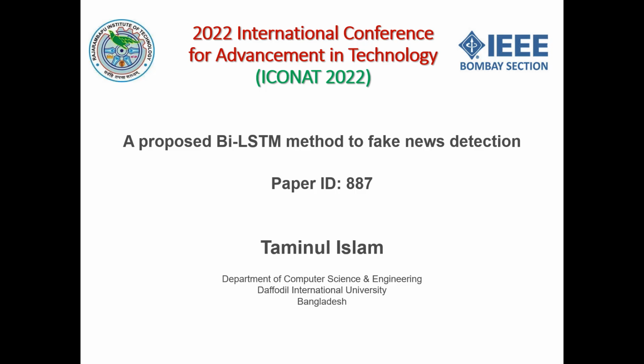But we used Bi-LSTM here because Bi-LSTM has a good accuracy level, and we reviewed almost 25 literature review papers, and we found that Bi-LSTM works really well in fake news detection. That's why we used this.